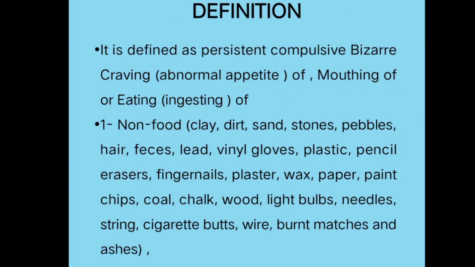So, definition. It is defined as a persistent, compulsive, bizarre craving, that is, an abnormal appetite for mouthing or eating of, first, non-food. So any substance which is not at all considered as a food material, they will ingest.